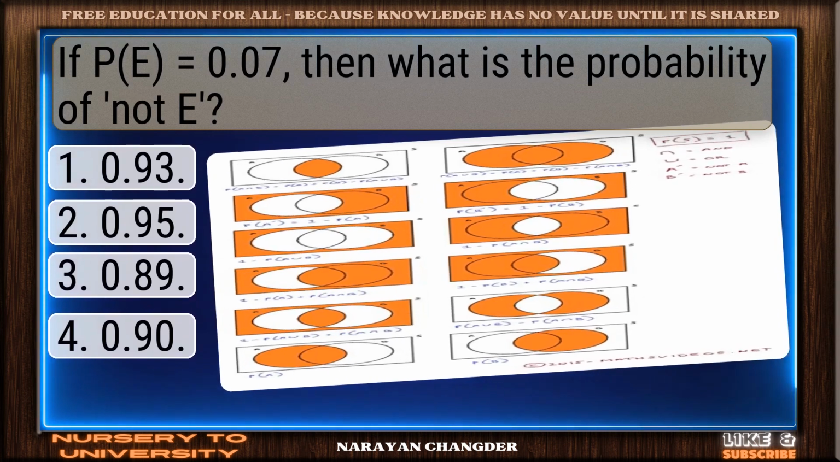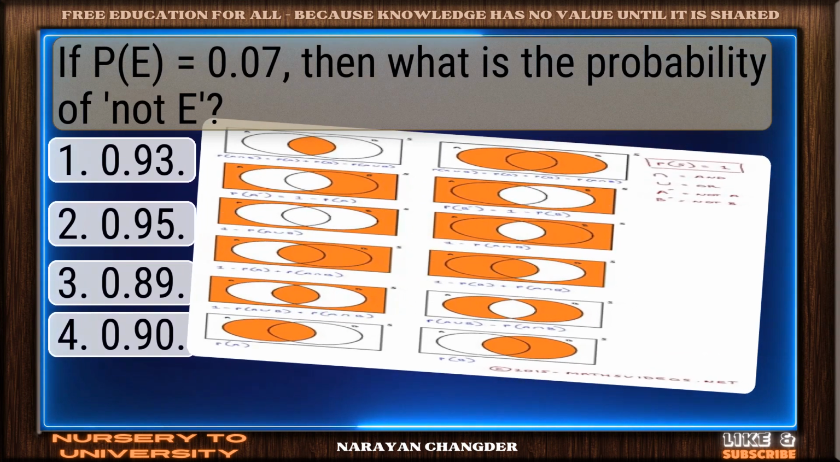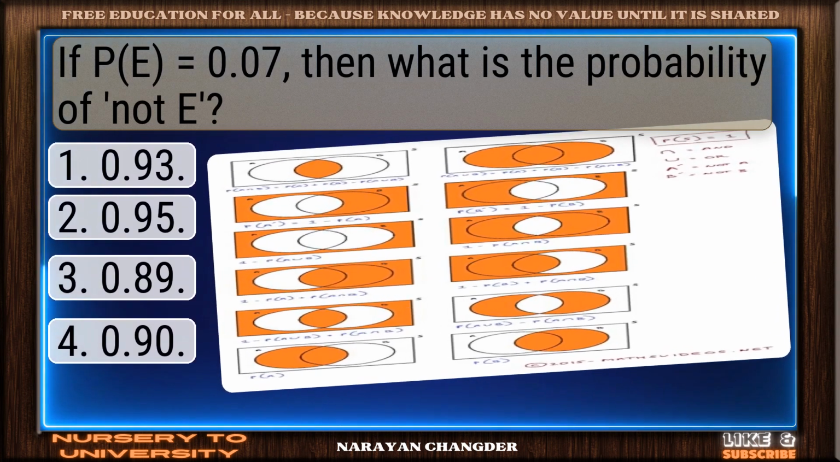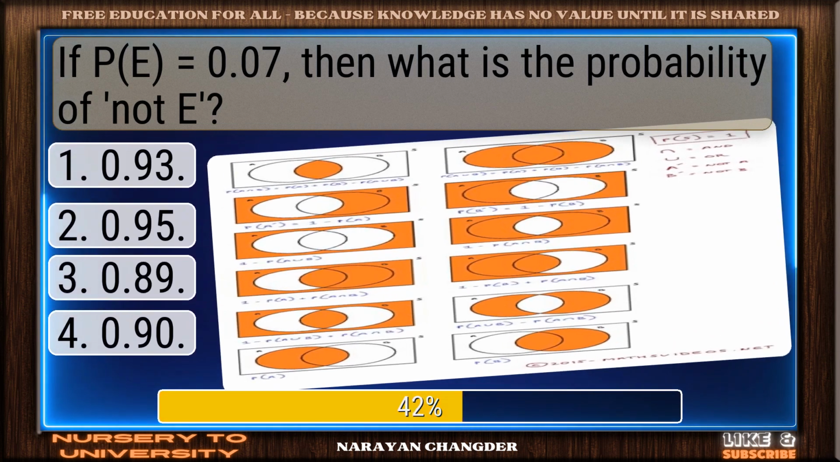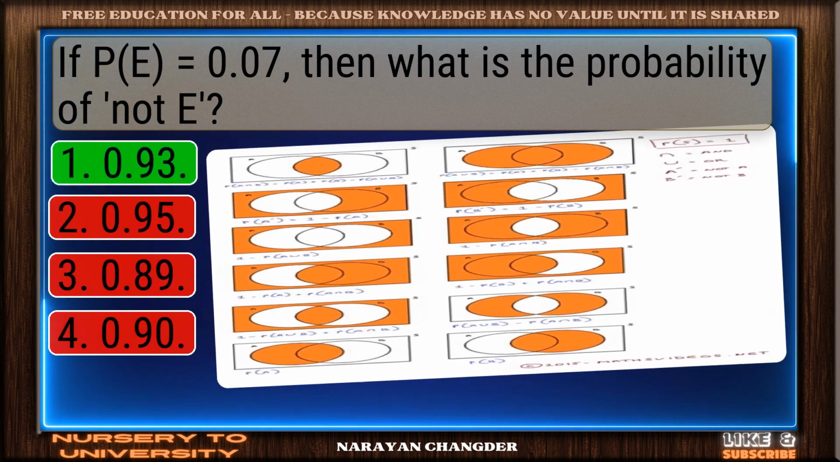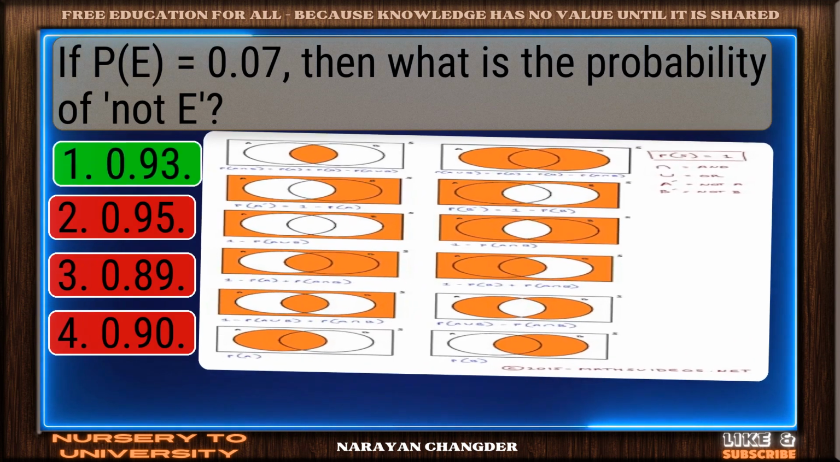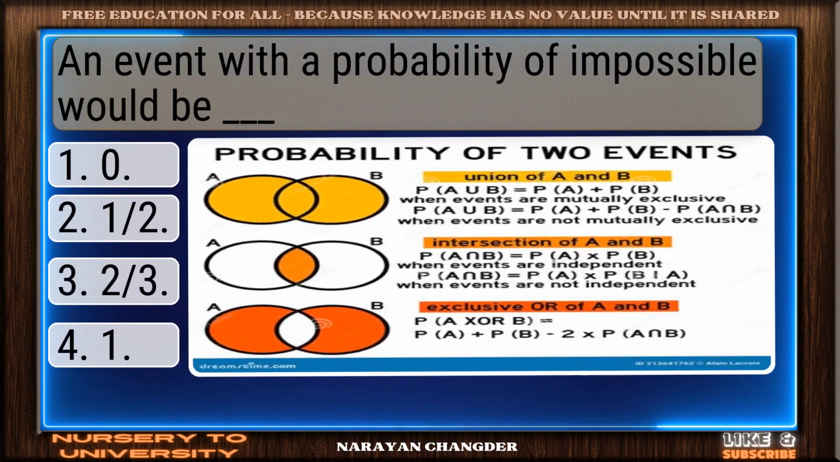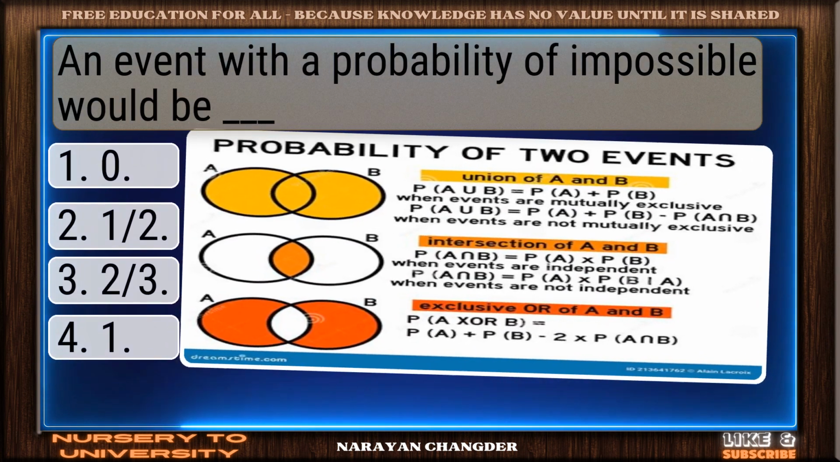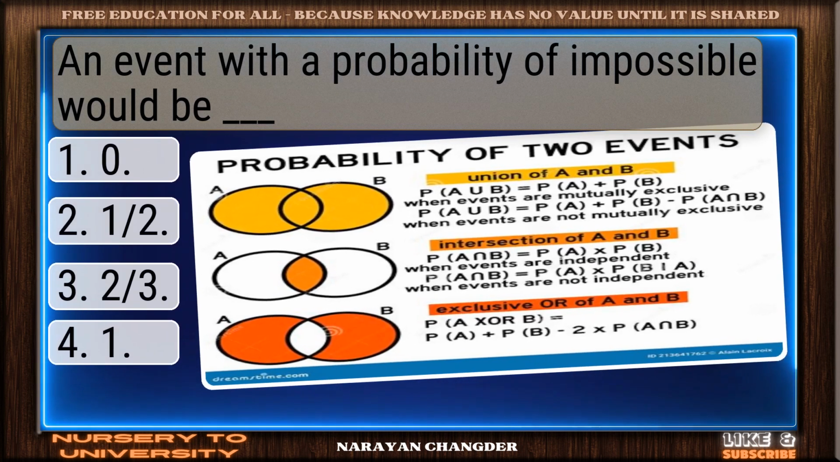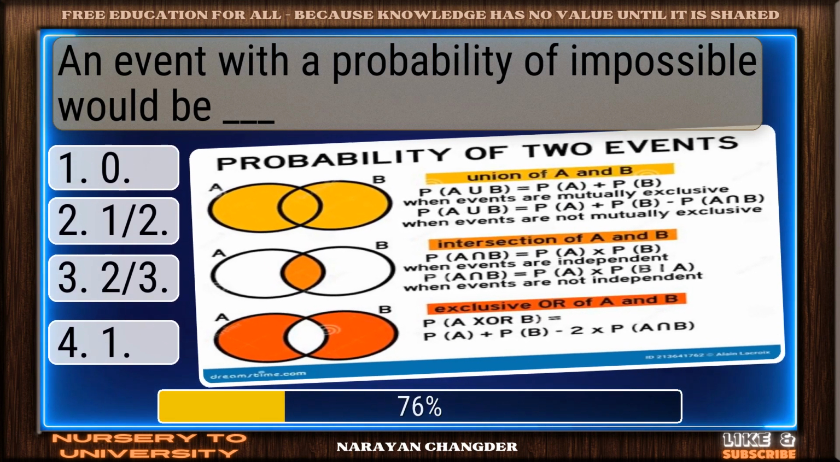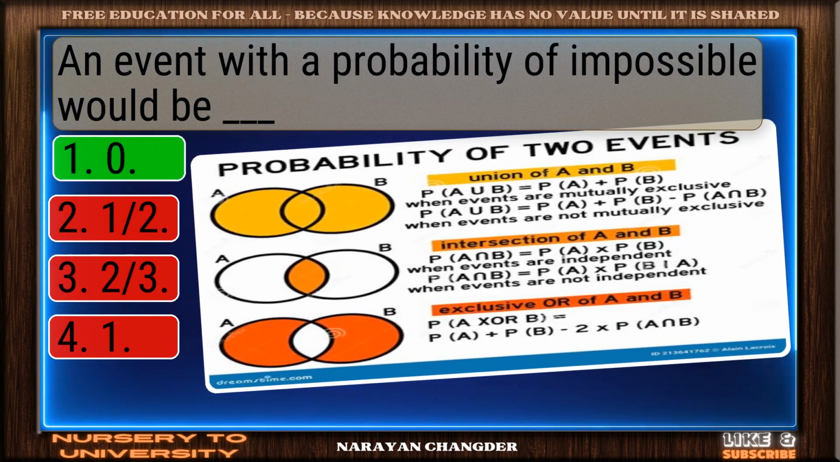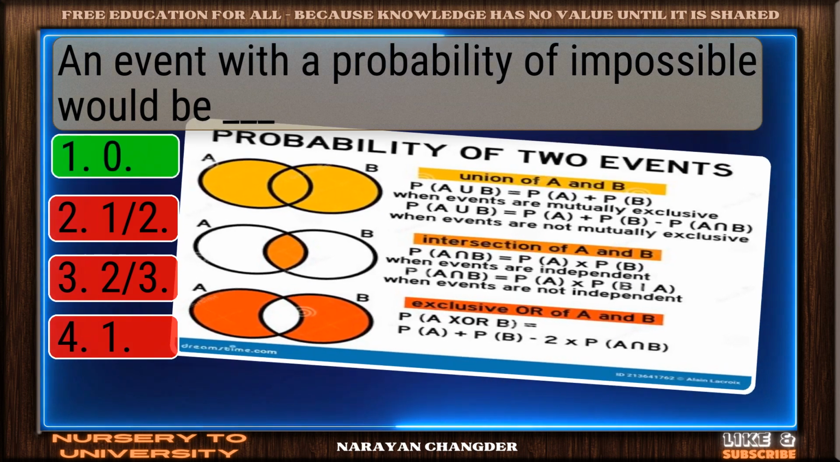Question number 27. If p equal to 0.07, then what is the probability of not? Correct response. 0.93 is the most accurate answer. Question number 28. An event with a probability of impossible would be dash. Well reasoned. Zero is the correct choice.